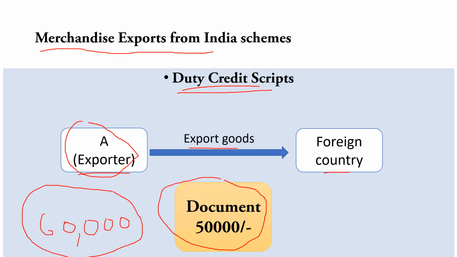Means if he has a friend who is importing something from another country, he can transfer that document to that person. Now what benefit will that other person get? Supposing the document is of 50,000, then A can sell that document to the other person for 40,000. So here that other person can save 10,000 from this document. Okay, this is called the duty credit script.